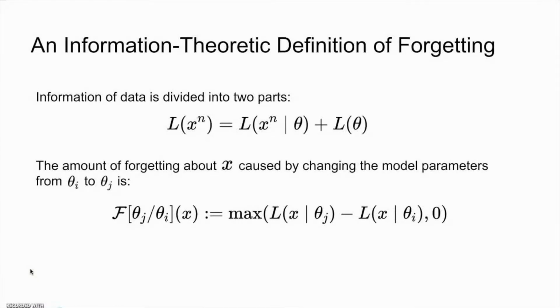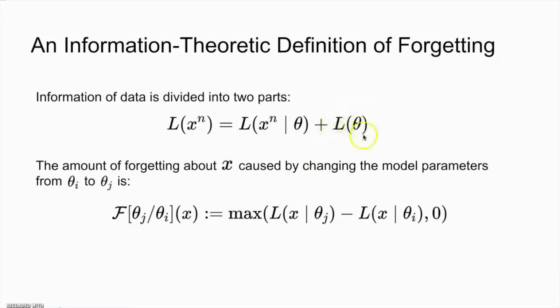Using the theory of MDL, we propose an information-theoretic definition of forgetting in order to measure forgetting in a principled way. We saw before the description length of the data can be divided into two parts, where the description length of the model is only one part. This means that the model itself is not enough to recover the data losslessly. We also need the encoding of the data, which can be considered as the information not captured by the model.